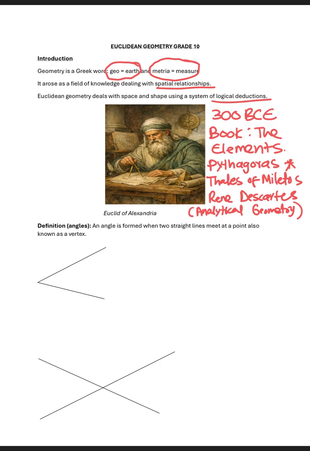Now, let's get into it. We have the definition of an angle. An angle is formed when two straight lines meet at a point, also known as a vertex.